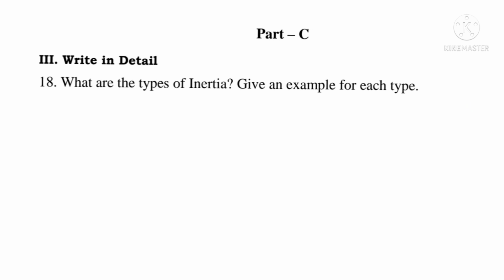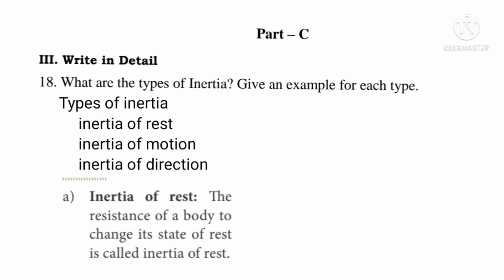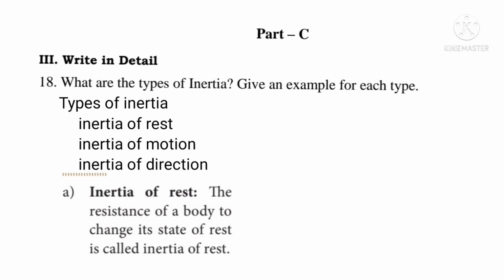Part C, write in detail. 18th question, what are the types of inertia? Give an example for each type. Answer. Types of inertia: inertia of rest, inertia of motion, inertia of direction. Inertia of rest, the resistance of a body to change its state of rest is called inertia of rest.